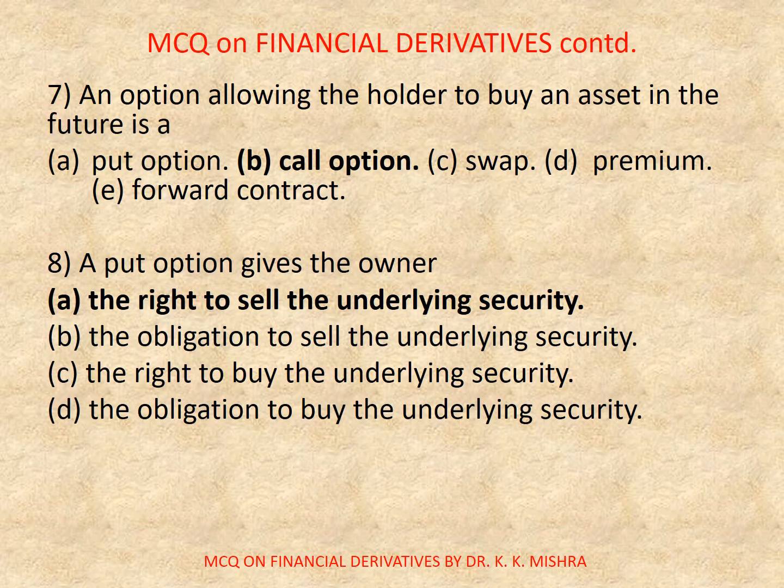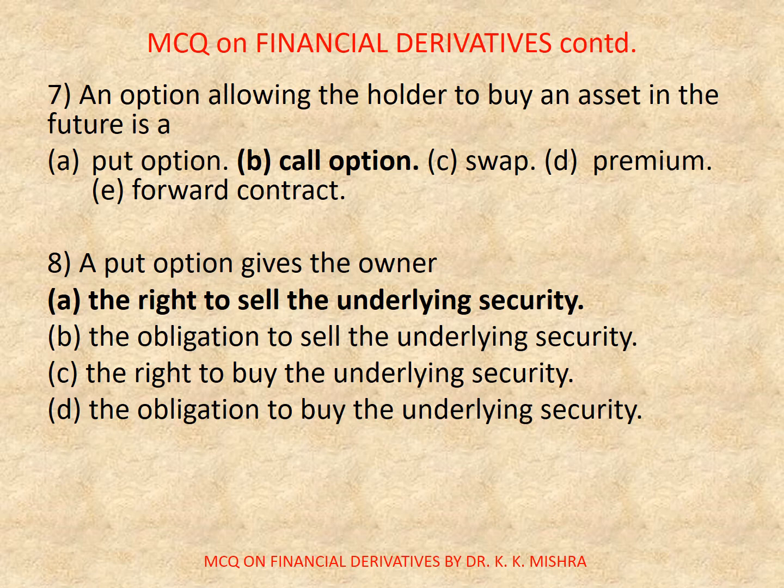Question number 7. An option allowing the holder to buy an asset in the future is a. Options are A. Put option, B. Call option, C. Swap, D. Premium, E. Forward contract. Correct option is B. Call option.